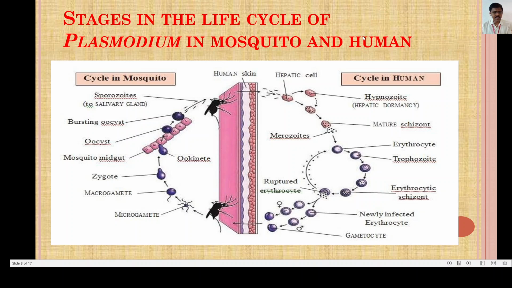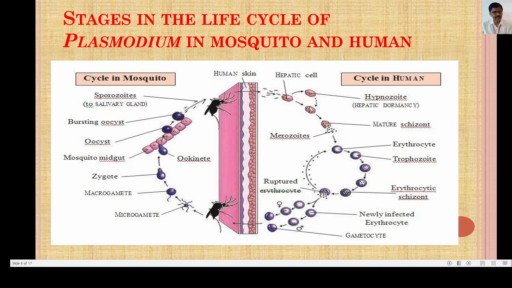As seen in the diagram, the mosquito which has the sporozoite stage in its salivary gland bites a healthy person, and the parasite or the Plasmodium enters in the sporozoite stage inside the body of the human being, breaking the human skin barrier.